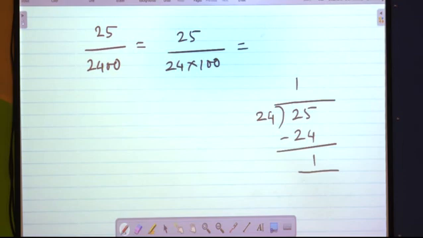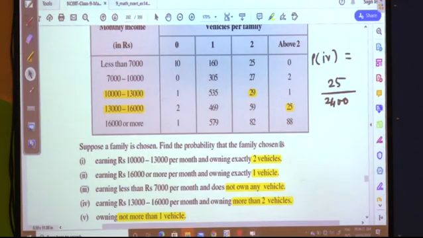This becomes 1 upon 100, in other words approximately 0.01. The probability is 0.01 for this one. Now, let us go for the last one.